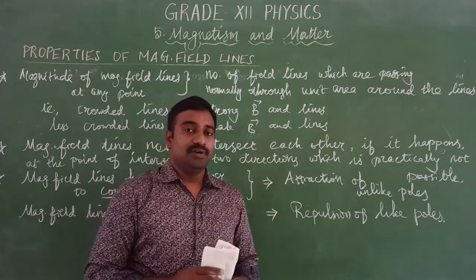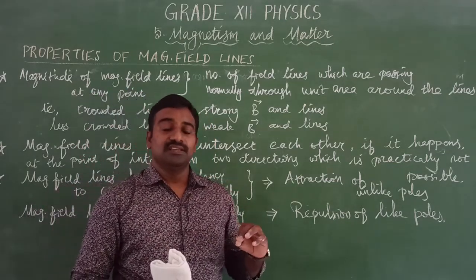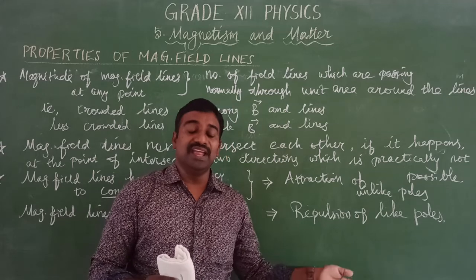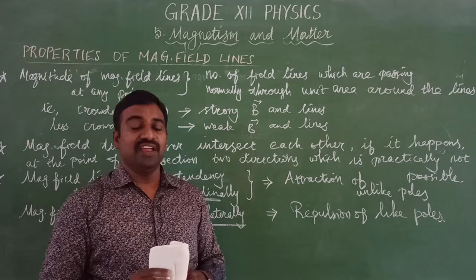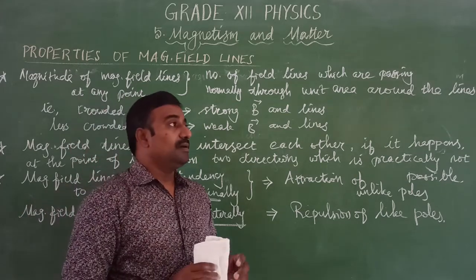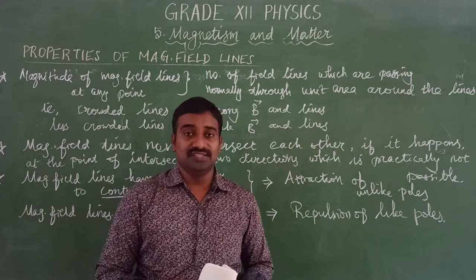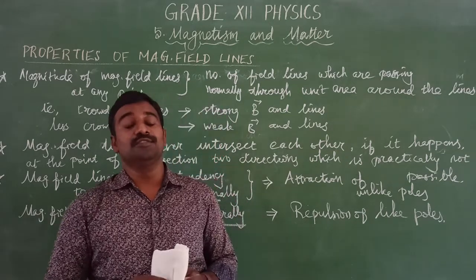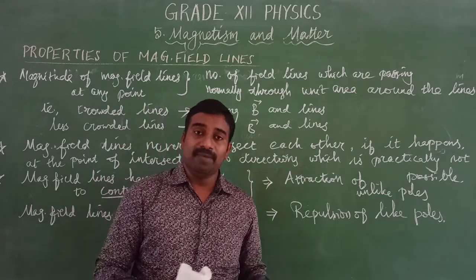But in the case of electric field lines, the field lines start from a positive charge and end at a negative charge or at infinity. The electric field lines are discontinuous. They do not form a continuous closed loop like a magnetic field. This is the difference between electric field lines and magnetic field lines.